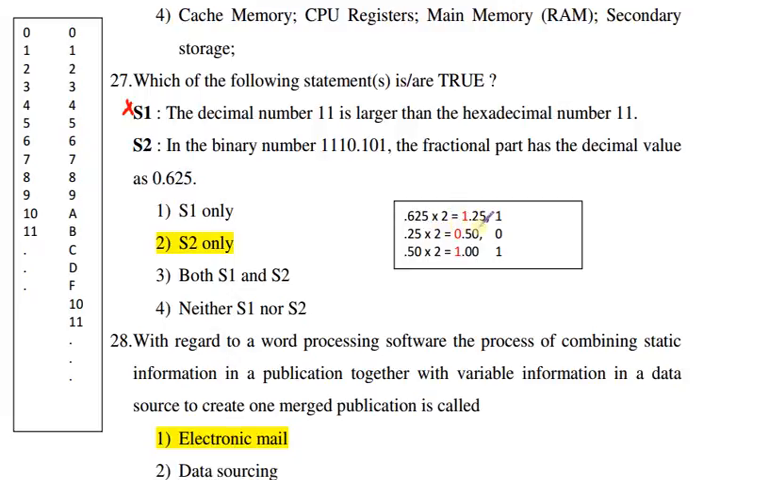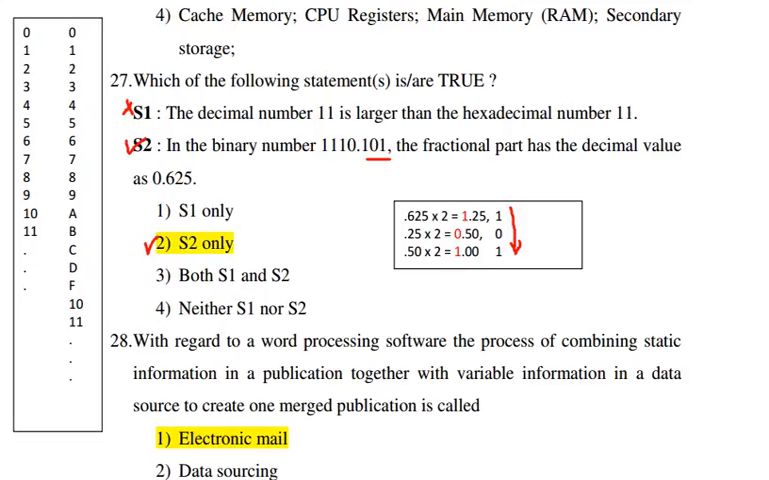We will take only the integer value, which is 1, and the remaining fractional part we again multiply by 2. So 0.25 into 2 is 0.5. Again 0.5 multiplied by 2 is 1.00, till we get 0 in our fractional part, and we read this number from top to bottom. So we get 101. So this statement is correct. So the correct answer is S2 only.